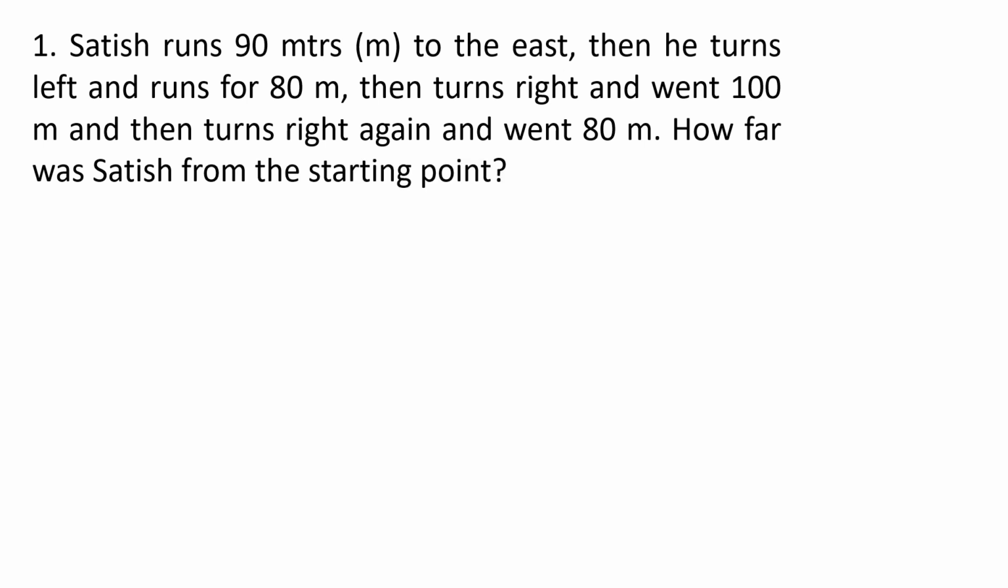Once you read the question, you may get confused. No need to panic. First, what is the thumb rule? Draw a direction diagram. After drawing directions, now just look at the question. About whom they are telling, it is Satish. Satish runs. So just imagine Satish runs. Then there must be a starting point always, correct? So put one dot and name it as A, that is a starting point.